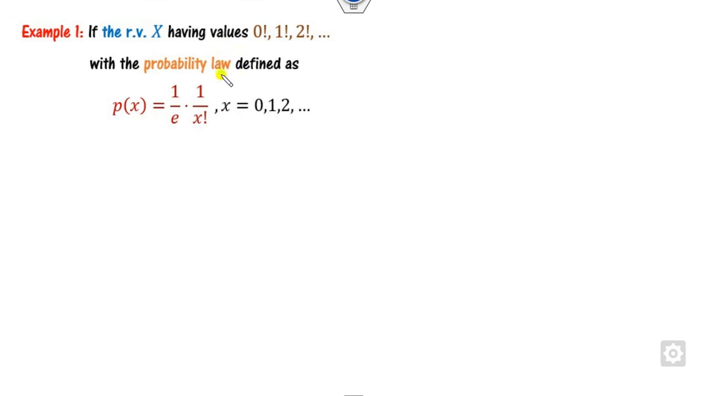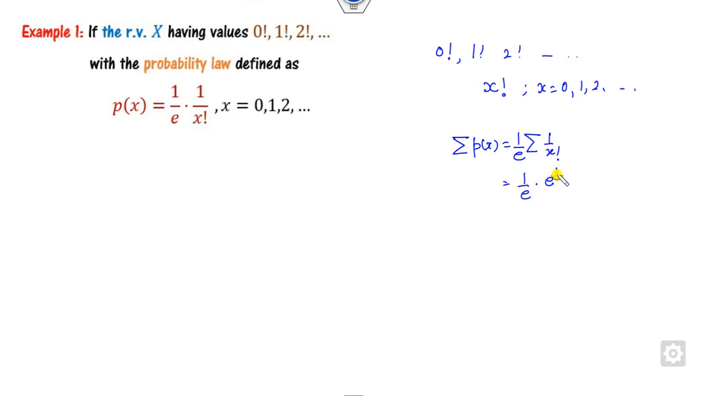There are so many examples in which this value does not exist. So look at the first example. Consider the random variable x, which takes the values 0 factorial, 1 factorial, 2 factorial and so on. In general, it will be x factorial when x is 0, 1, 2 and so on, and the corresponding probability is given here. Now you can clearly say that this is my PMF, because if you take this value, 1 by e is outside, and it is 1 by x factorial. What is the sum of 1 by x factorial? It is nothing but e raised to power 1, so the total is 1. This is nothing but my PMF.